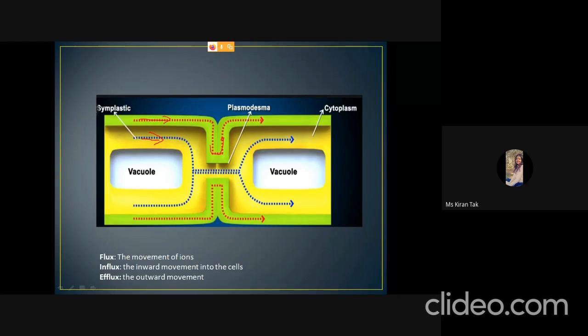They pass from one cell to another through the space known as the plasmodesmata, and this is a slow process. Here are some terminologies used by the NCERT, that is the flux. Flux is the movement of ions. When the ions move in an inward direction, it is called influx, and when the ions move outside the cell, it is known as efflux.